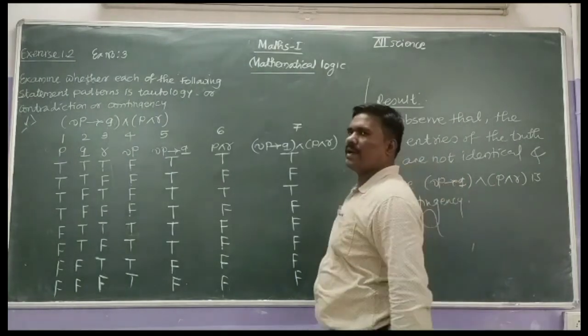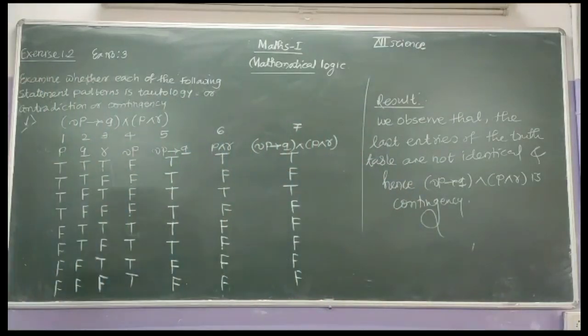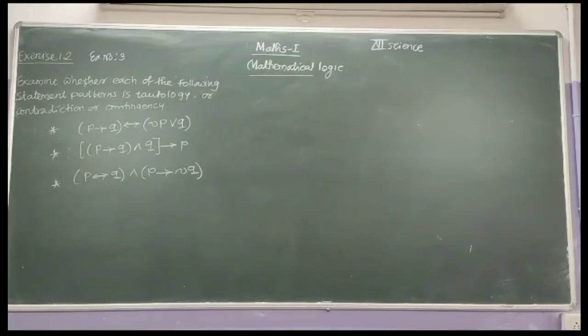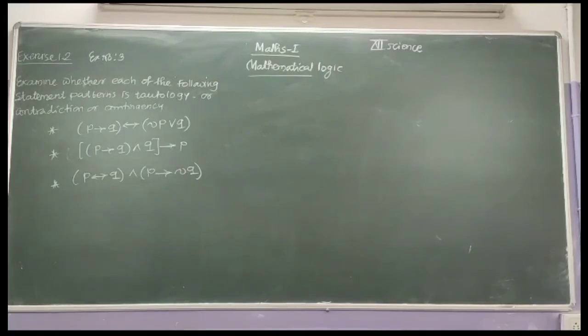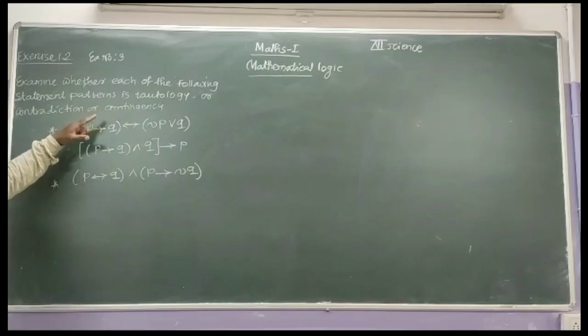Write down these examples. Examine whether each of the following statement patterns is a tautology, contradiction or contingency.